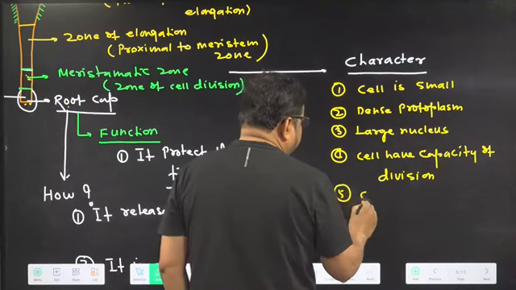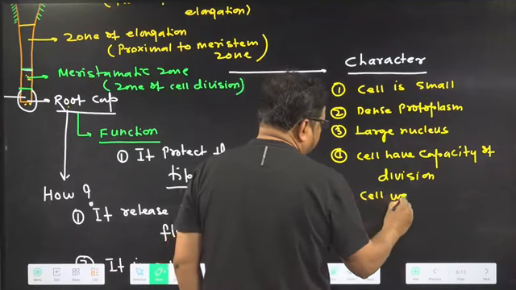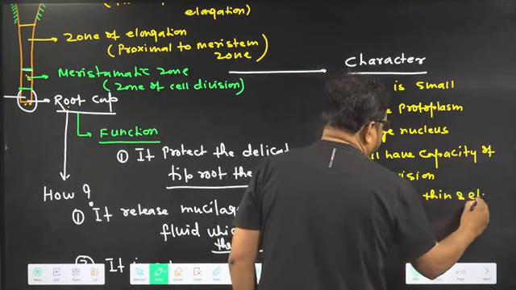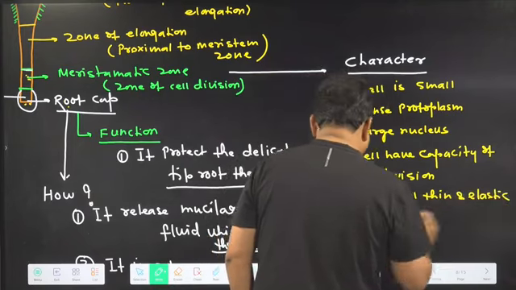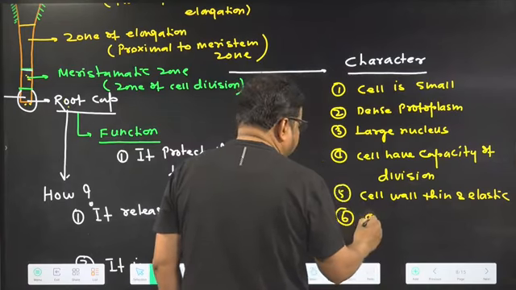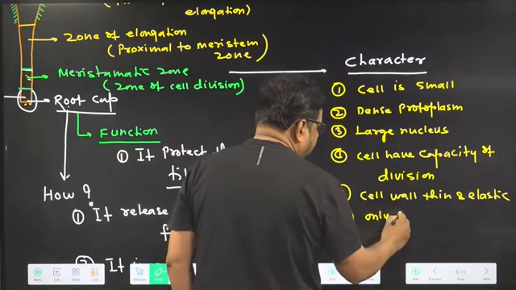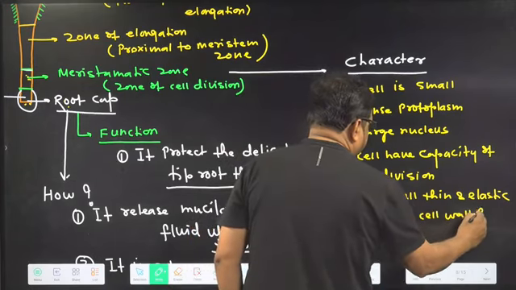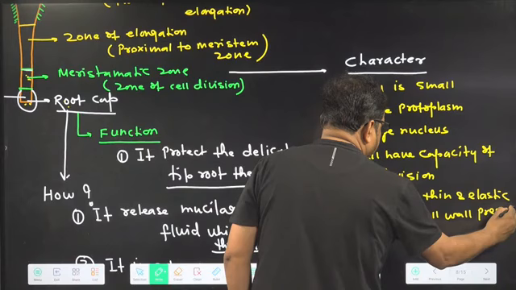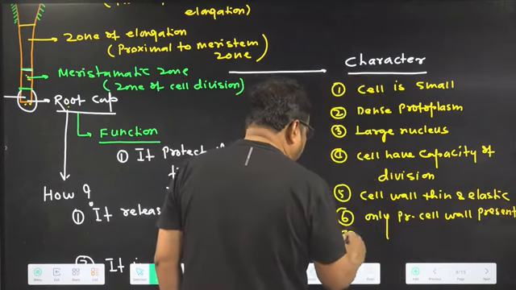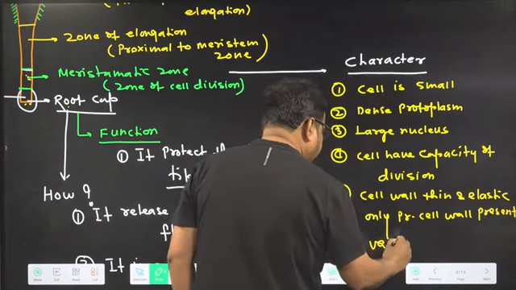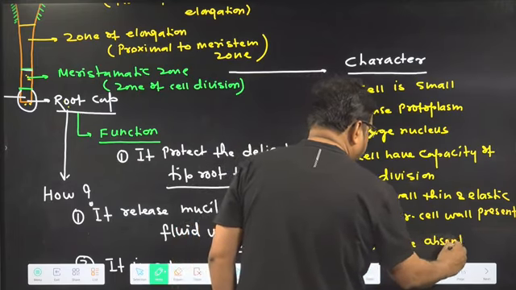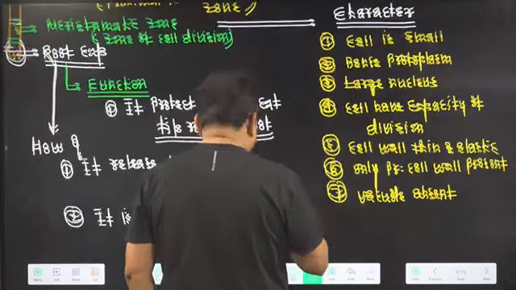Cell wall thin and elastic. Only primary cell wall present. Vacuole absent. Cells are undifferentiated.